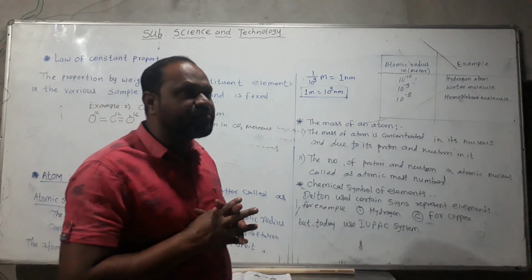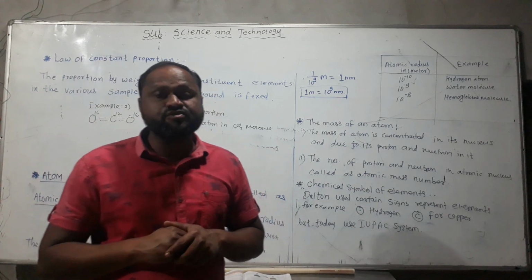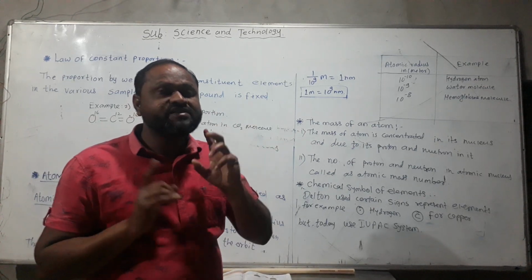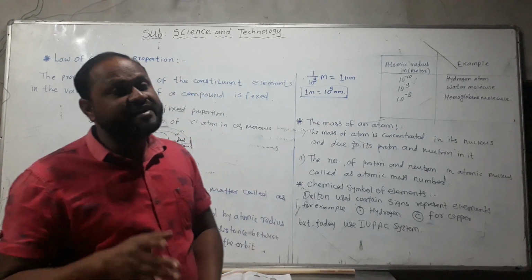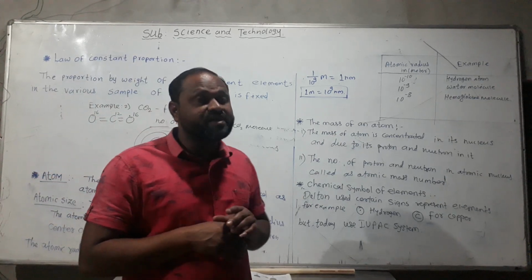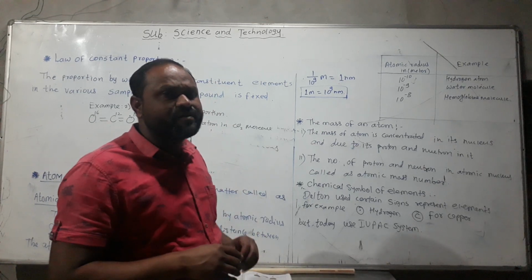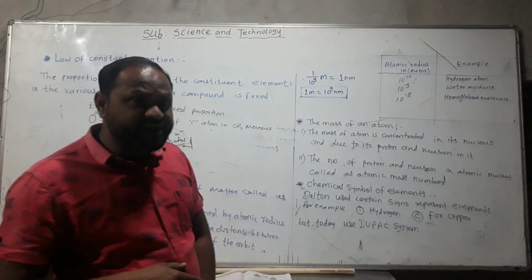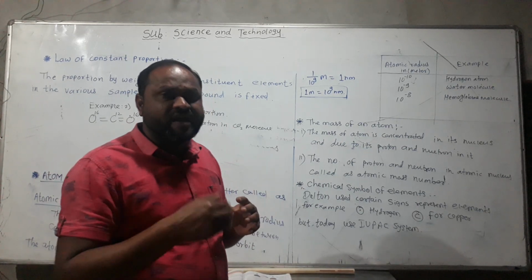So chemical symbol of an element. How many elements are discovered after the 20th century? There are 118 elements in the modern periodic table, and all the elements have their positions fixed in the modern periodic table. So 118 elements, and their 118 symbols are there in the modern periodic table. At first, not the whole elements, only a few elements were discovered, and at that old time scientists used some ideas to write the symbol of the elements.